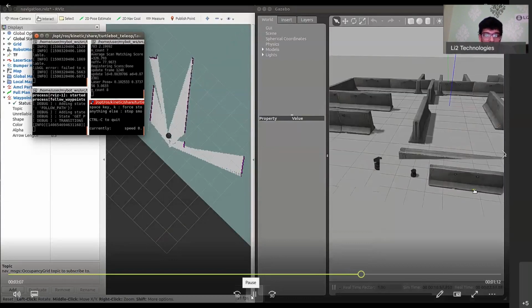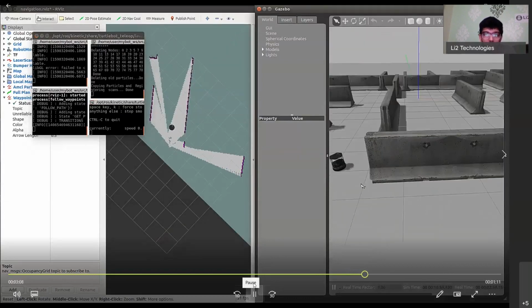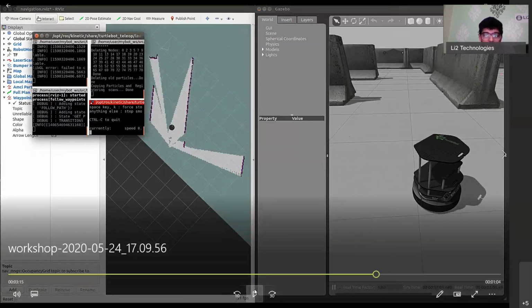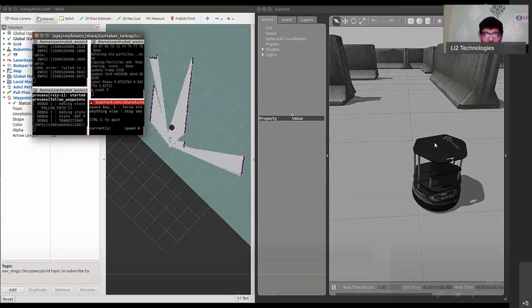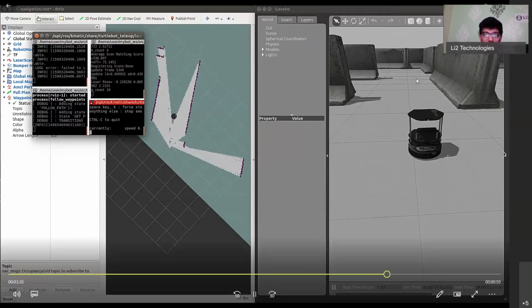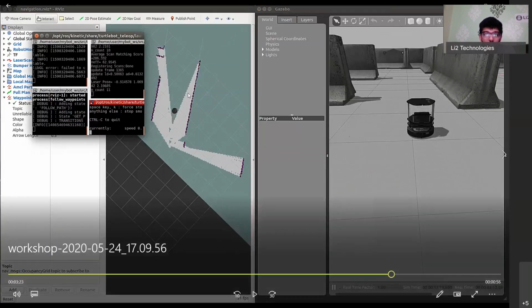So using the laser scan data, you are able to now see your robot making the map from scratch. In order for you to completely map the area, you will have to move the robot across all of these obstacles. You can see it move, and as you move along all these obstacles, you'll be able to encapsulate all of them within your map. And unless you have an accurate map of your environment, your autonomous navigation will not work properly.